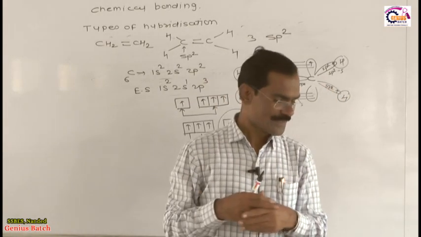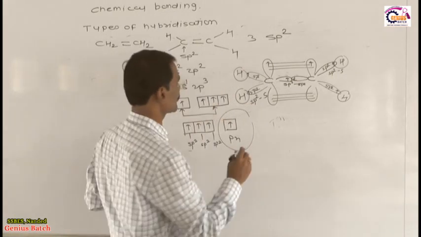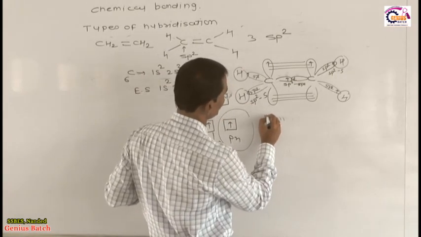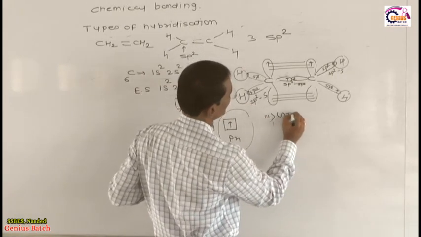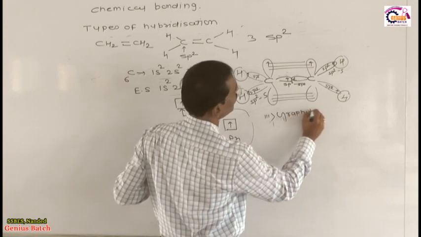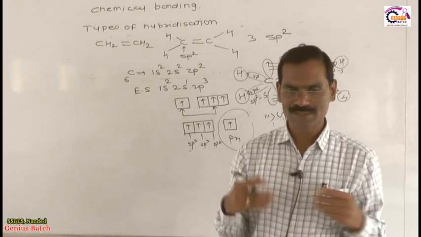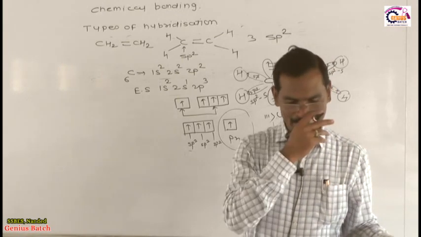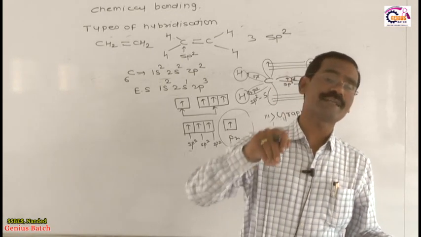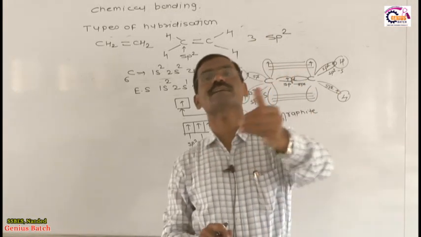Dear student, you know very well another example, this is a very interesting example, write down in your notebook. That example is graphite. You know, graphite is an allotrope of carbon atom. Carbon has different allotropes, and graphite is one of them. In graphite, the hybridization of each carbon is sp2.